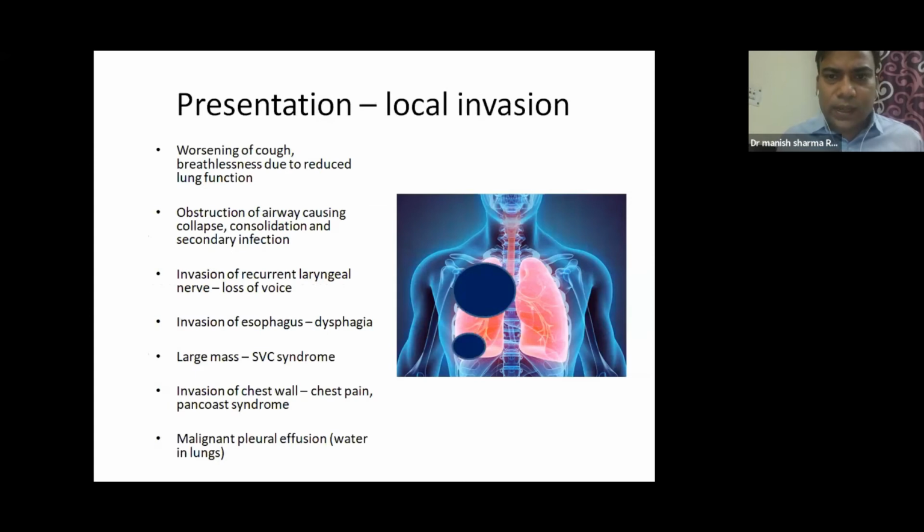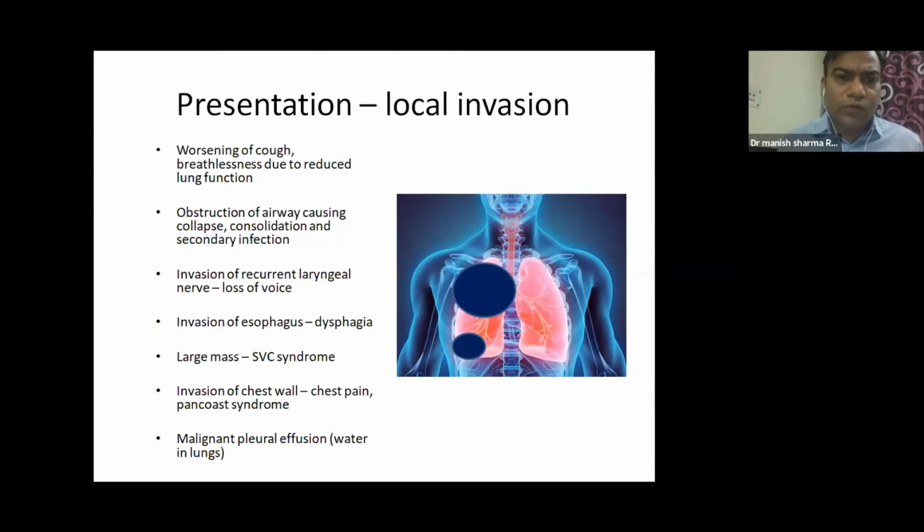As the cancer grows, it grows locally and then advances to different organs. As it grows, a person can have cough, then breathlessness due to reduced lung function, or obstruction of the airway causing collapse and consolidation, then invasion of the recurrent laryngeal nerve leading to hoarseness of voice.